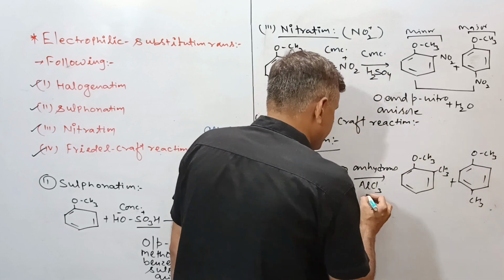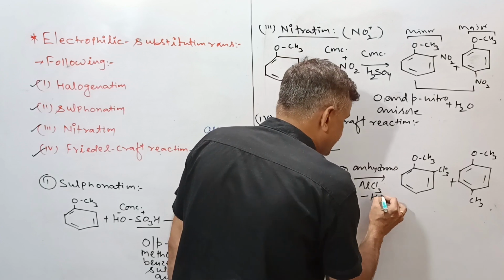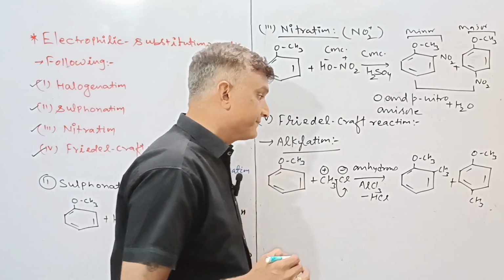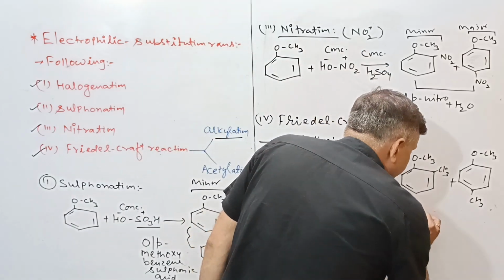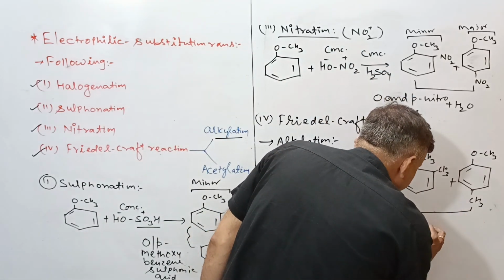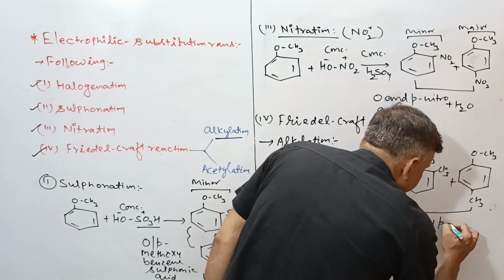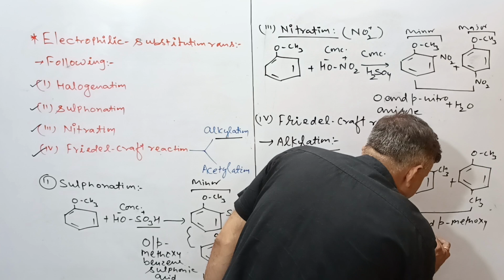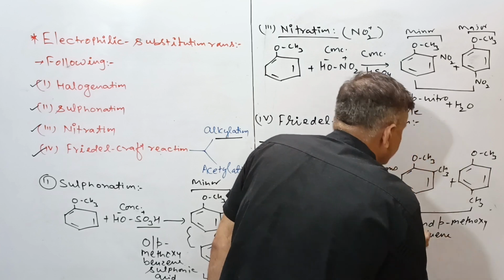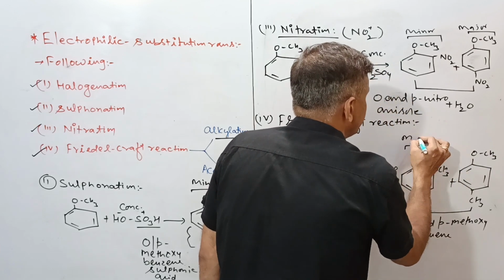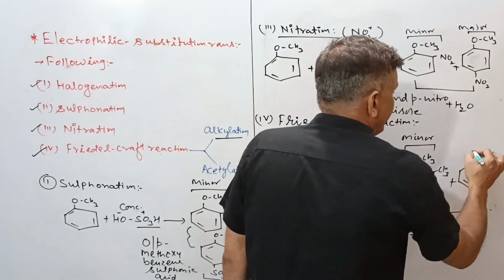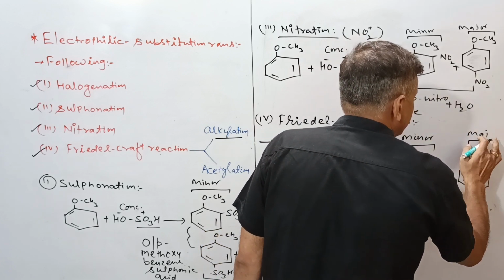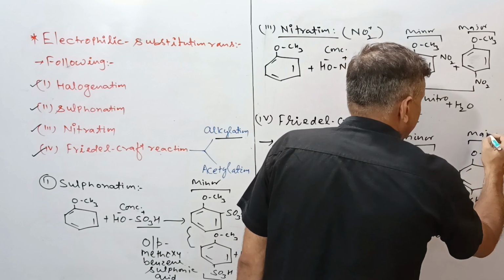Rest, there will be removal of HCl. HCl का रिमूवल भी होगा बाय प्रोडक्ट की फॉर्म में. So this is the O and P मिथॉक्सी टॉलुइन का फॉर्मेशन होगा. Same, ortho as a minor, while para as a major product. This is the major product.